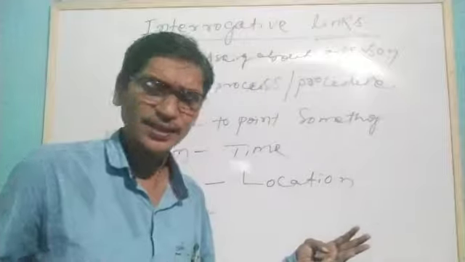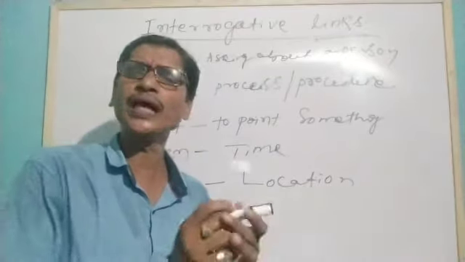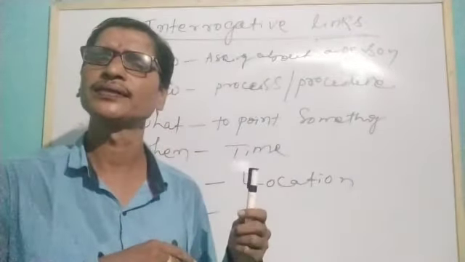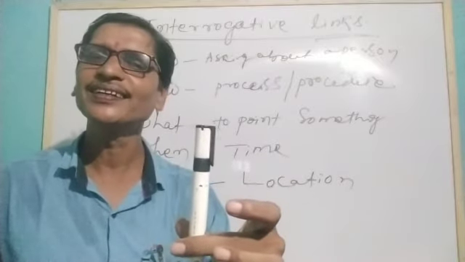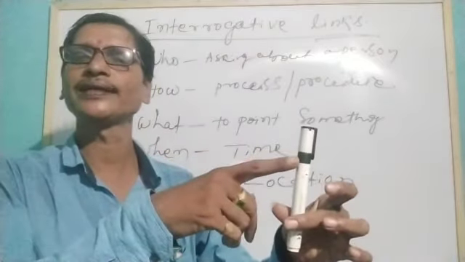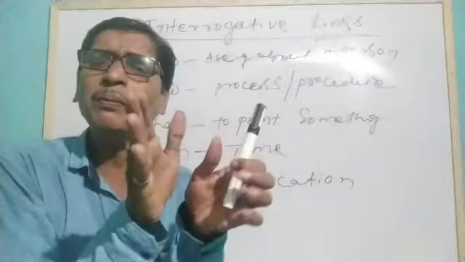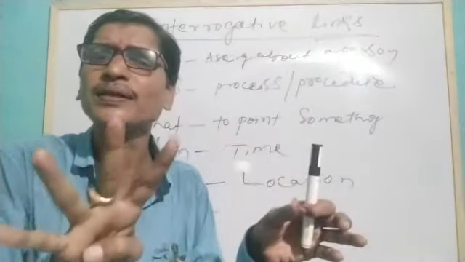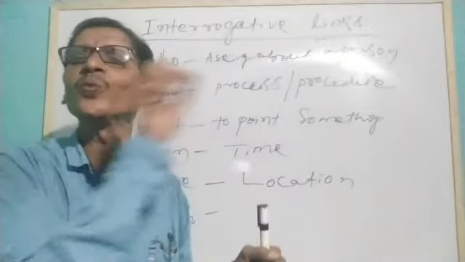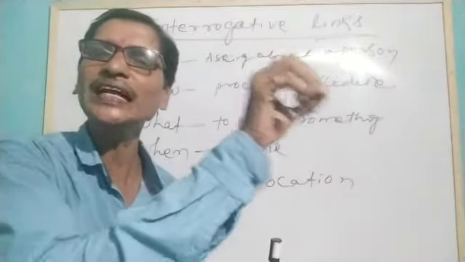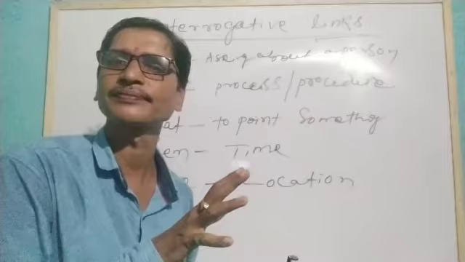Understand? So, suppose we have 3 different colors of pen. Which pen do you like? This pen I like. Understand? So when we need to select from a certain number of things, we use which. That means to identify a particular thing.